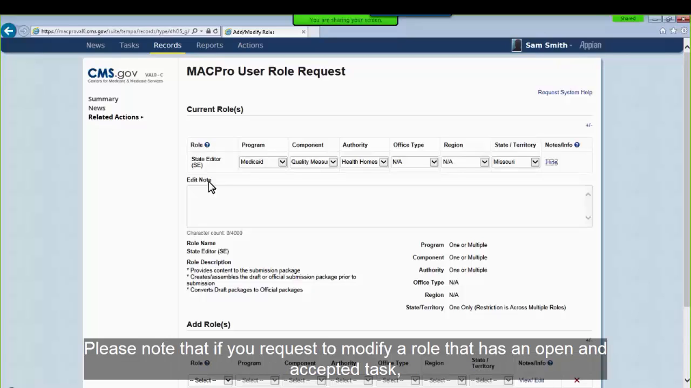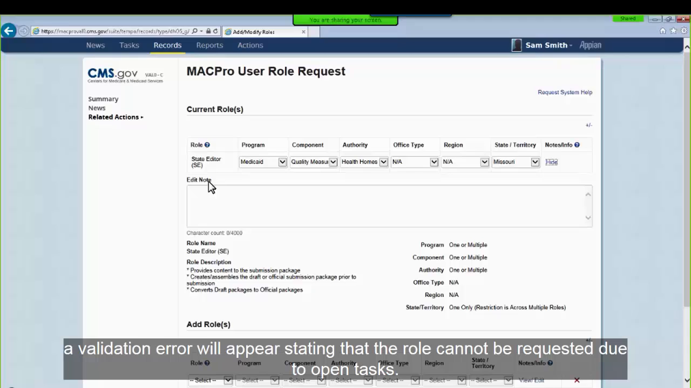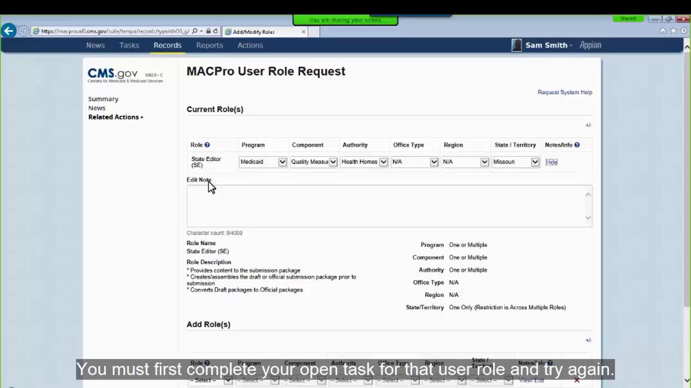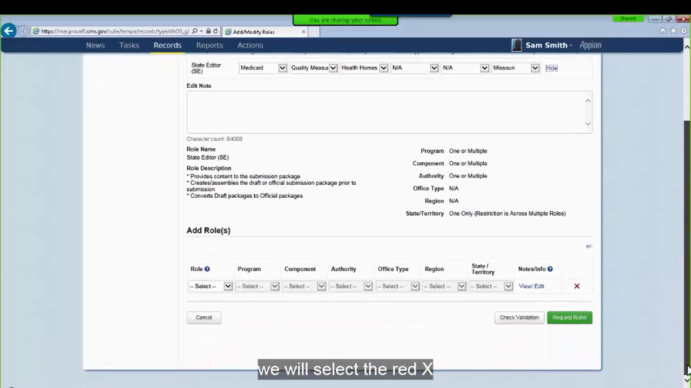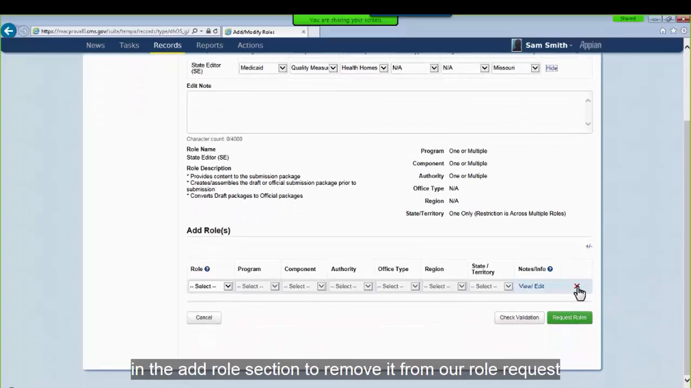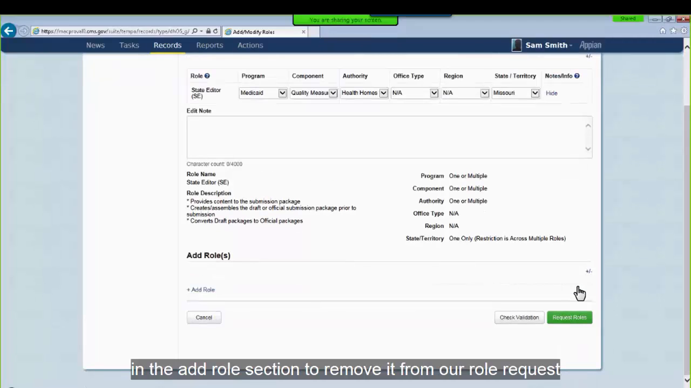Please note that if you request to modify a role that has an open and accepted task, a validation error will appear stating that the role cannot be requested due to open tasks. You must first complete your open task for that user role and try again. Since we are not adding a new role, but rather modifying a current role, we will select the red X in the Add Role section to remove it from our role request.